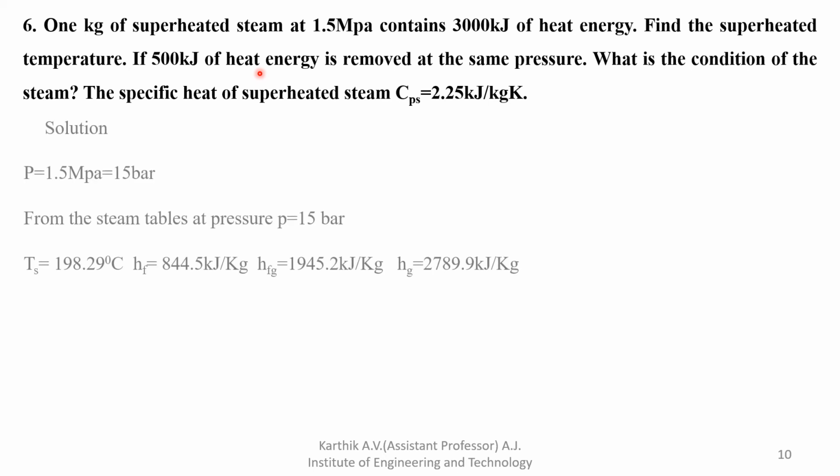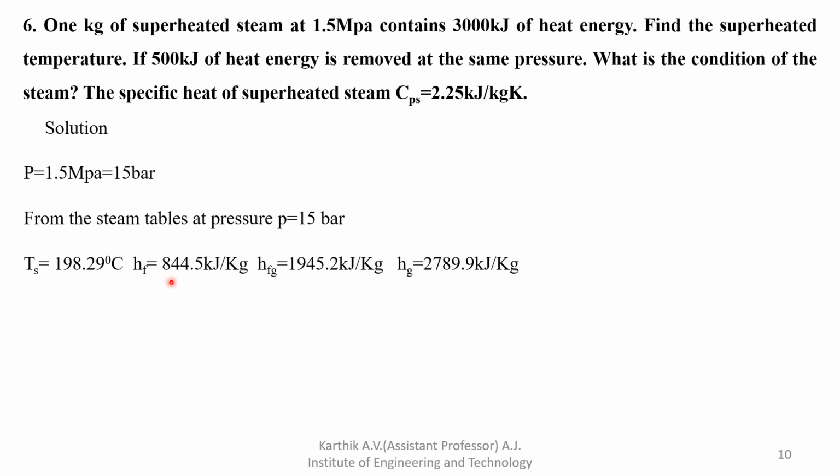We'll see what parameters are given. Here pressure is 1.5 megapascal, which is nothing but 15 bar pressure. From the steam table you have to note down the parameters for pressure 15 bar. Ts temperature is 198.29 degrees Celsius.